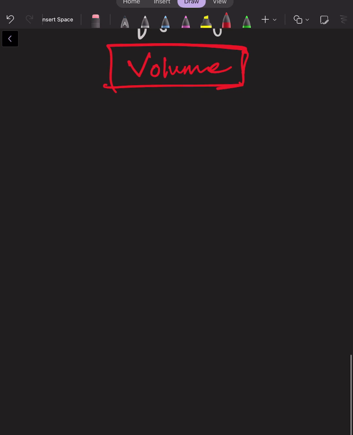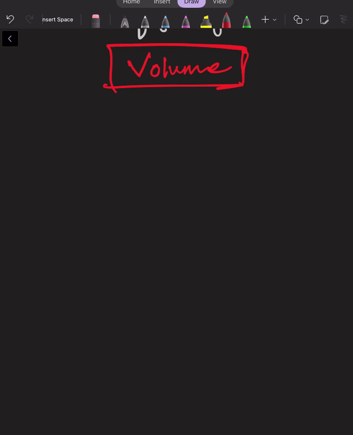Now let's talk about volume. So what is the volume? Volume is the amount of space occupied by a substance. If I say this particular matter has 5 liters of volume, then what I'm saying is that particular matter is occupying 5 liters of the whole space, right? At that particular 5 liters of volume, we cannot place any other volume, because this place has been occupied by 5 liters of the matter, right?